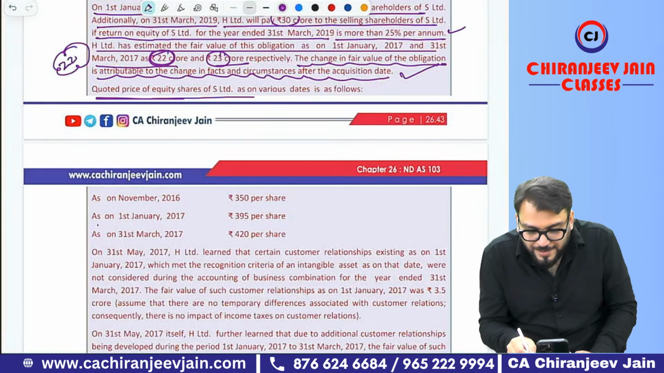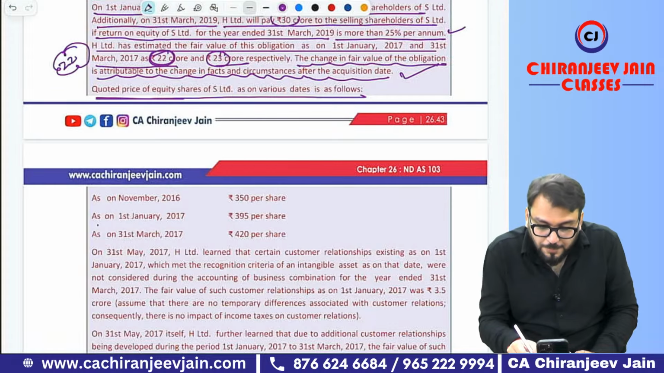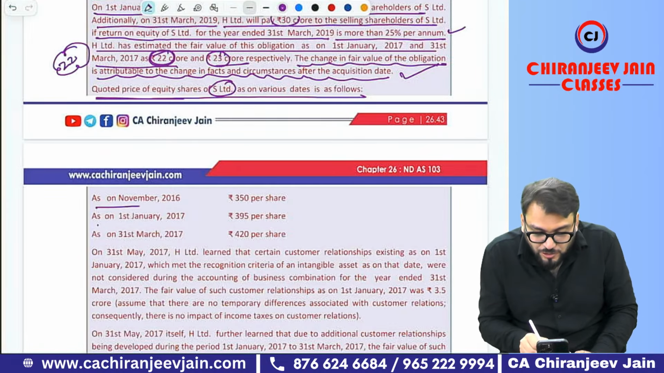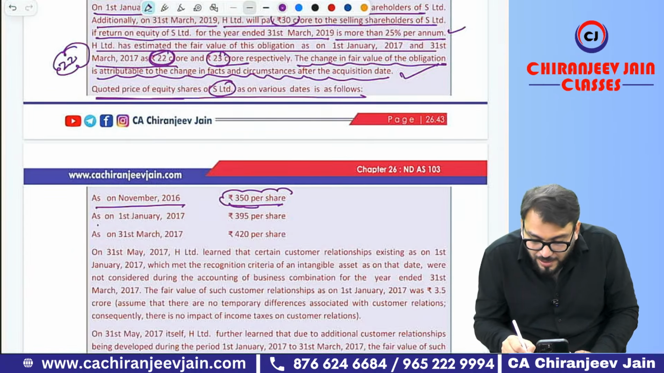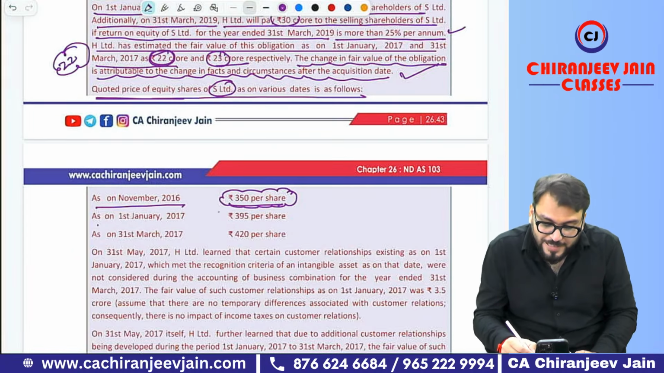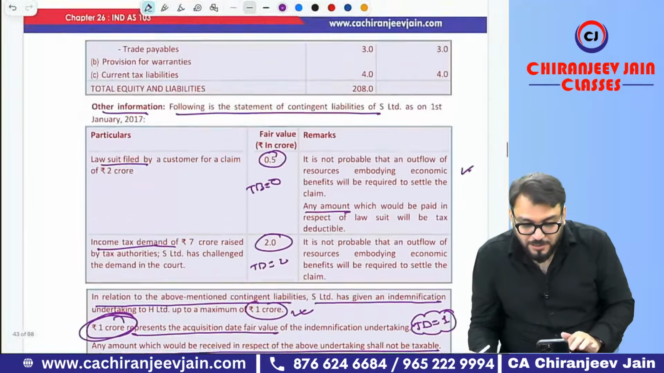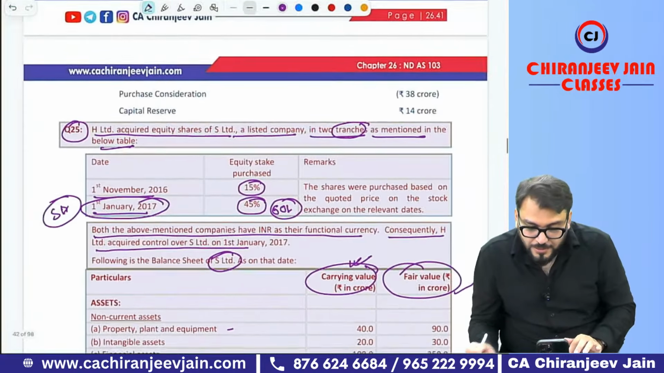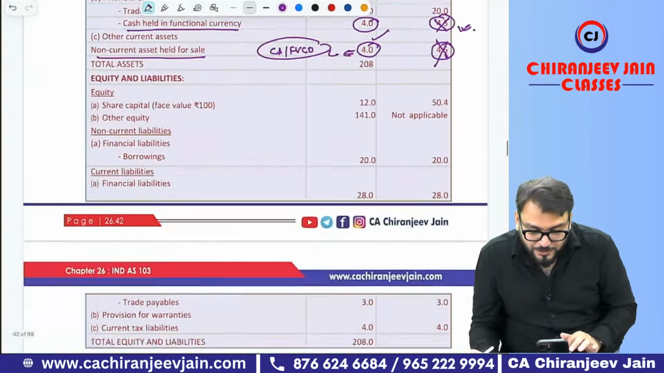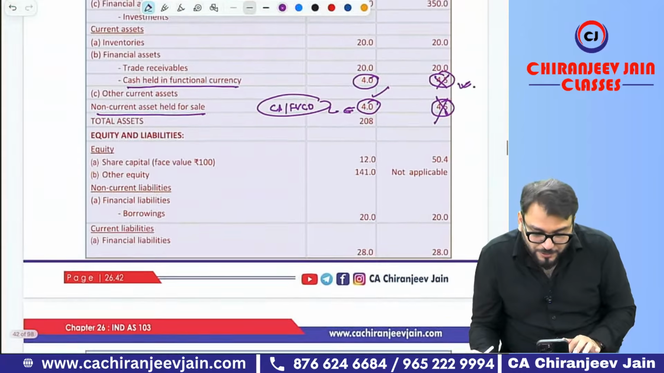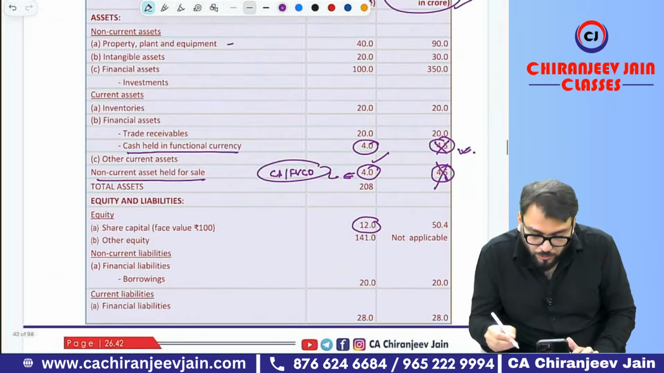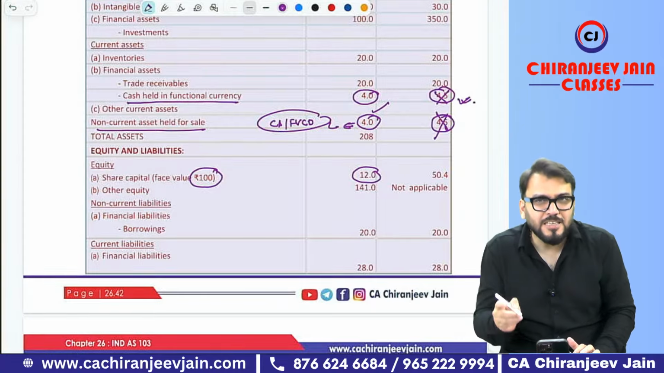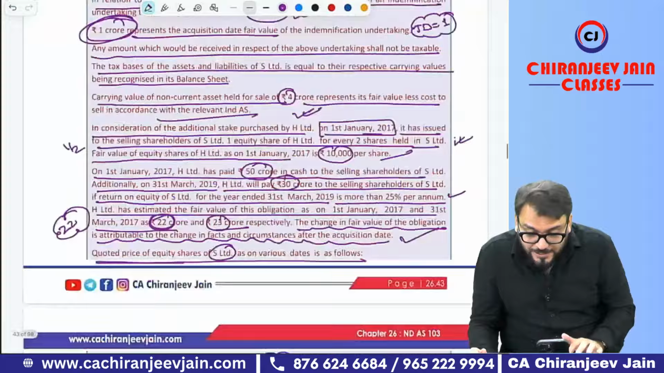What is given? The quoted price of equity shares of S Limited on various dates is as follows. So they have given the market price of S Limited as on November 2016, 350 per share. It means the previously held equity shares were acquired at rupees 350. How many shares were acquired? Just check. It was 15%. 15% of how many equity shares? It was 12 crore divided by 100. So 15% of this 12 crore divided by 100 has been acquired at this price.